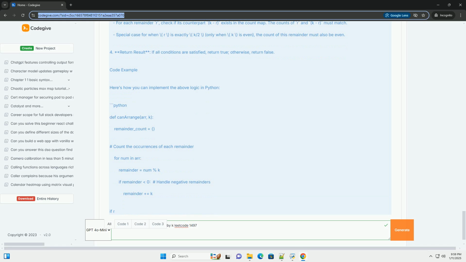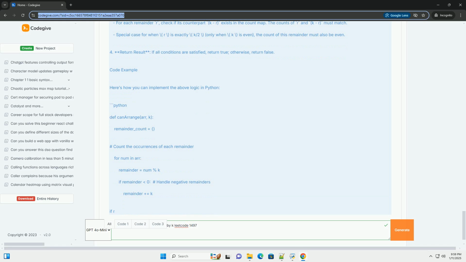Explanation of the code. 1. We create a dictionary remainder_count to store how many times each remainder occurs. 2. We iterate through each number in the array, calculate its remainder with respect to k, and update our count. 3. We then check for each remainder. If the remainder is 0, we check if its count is even. For all other remainders, we check if their count matches the count of their counterpart k - r. 4. Finally, we return true if all conditions are satisfied, otherwise false.